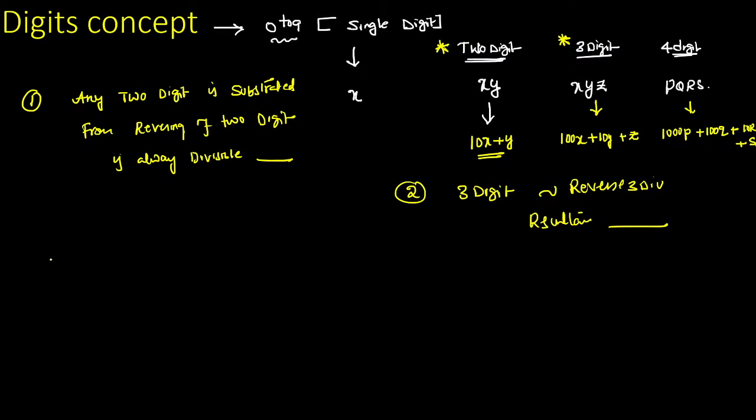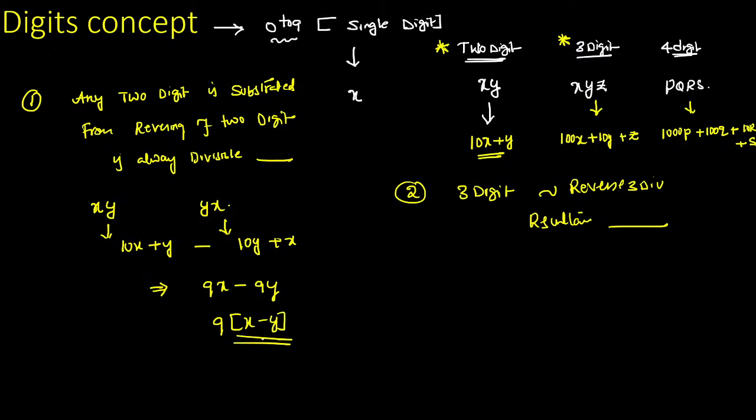Now, according to the concept, a two-digit number is xy and its reversal is yx. The value of xy becomes 10x plus y. The reversed value becomes 10y plus x. Here we want the difference, which means subtracting. The difference becomes 9x minus 9y, which is 9 times (x minus y). So the resultant is always divisible by 9.